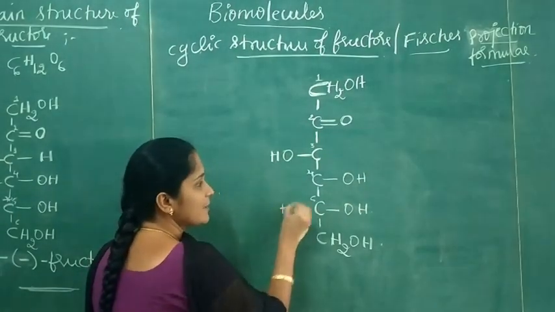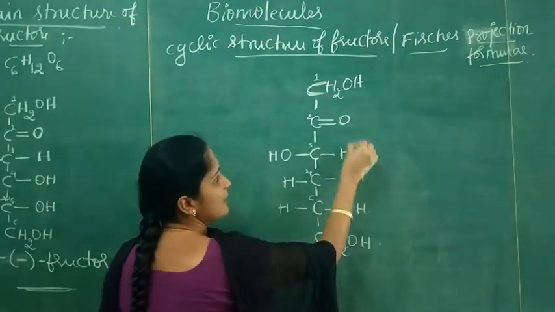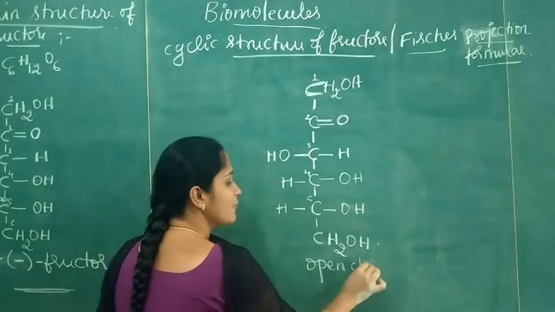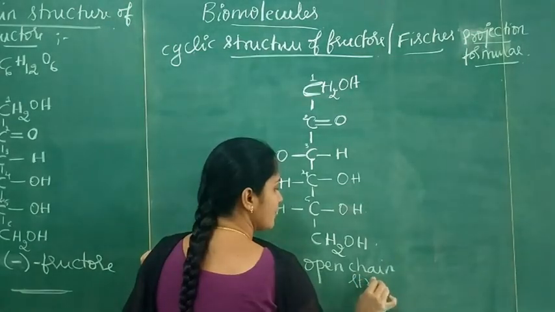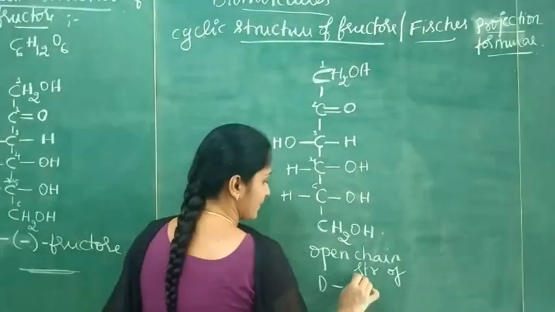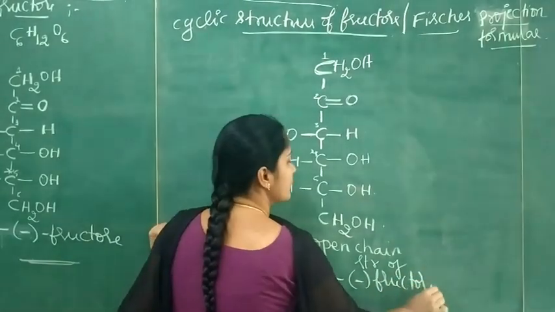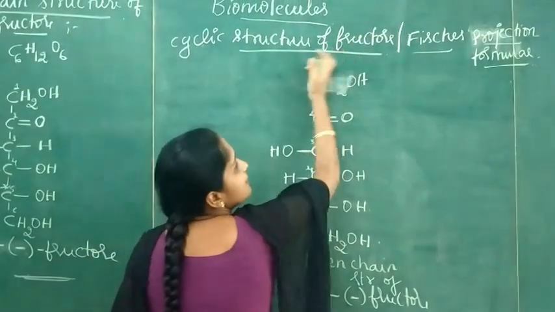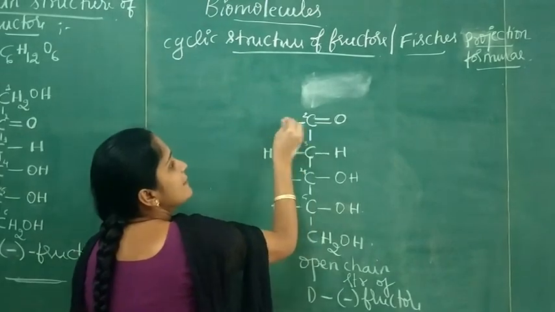Here H, this is H, here H. So this is the open chain structure of D minus fructose. The first carbon I am writing here as CH2OH.